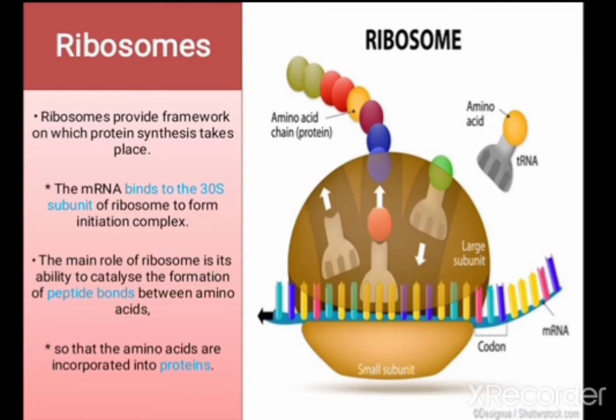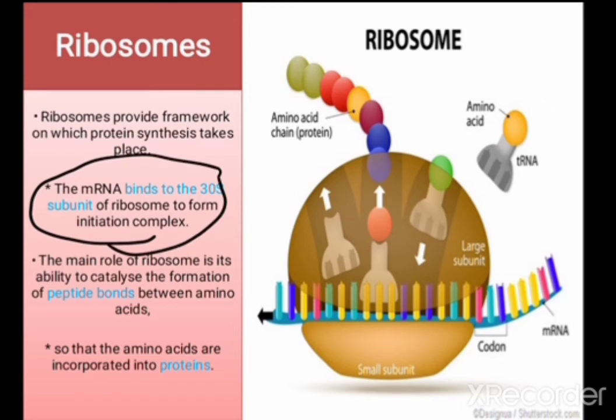The next very important thing which plays a very important role in protein synthesis is the ribosome. As you all know, ribosomes are of two types, 30S and 70S. Ribosomes provide a framework on which protein synthesis takes place. Whenever messenger RNA comes from the nucleus, it carries the codon and moves toward the cytoplasm. The role of the ribosome is that it binds the messenger RNA. That's a very important function of the ribosome.